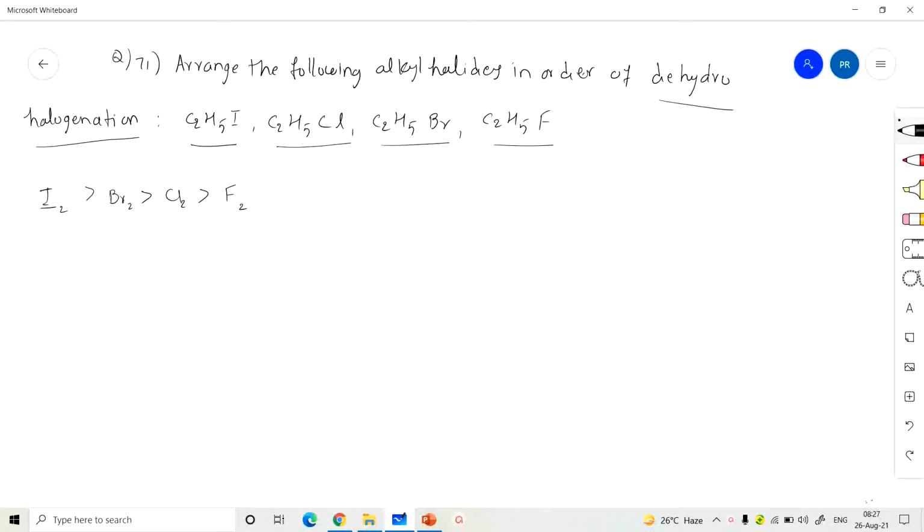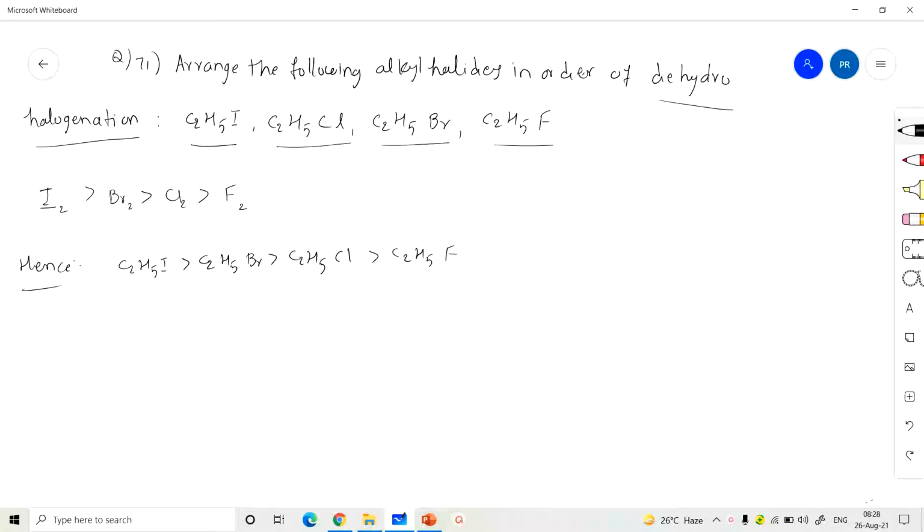Whichever readily releases from the compound, or readily acts as a leaving group, undergoes dehydrohalogenation easily. Is it clear? Hence, C2H5I ethyl iodide greater than ethyl bromide greater than ethyl chloride greater than ethyl fluoride.